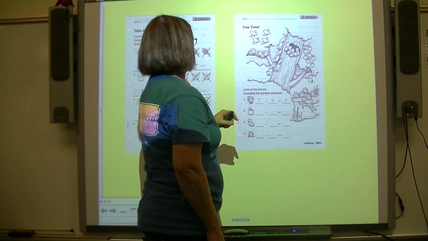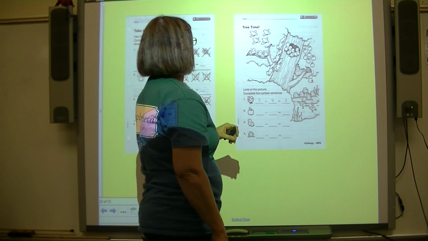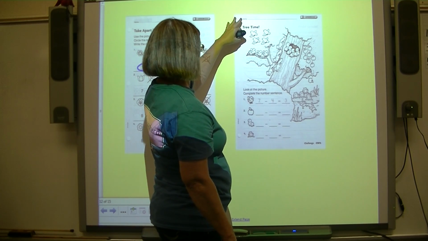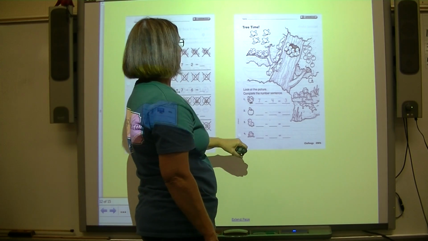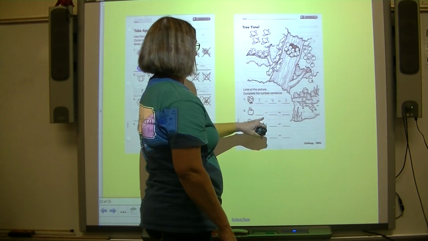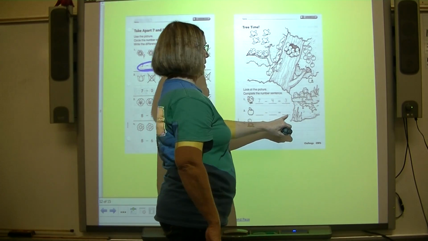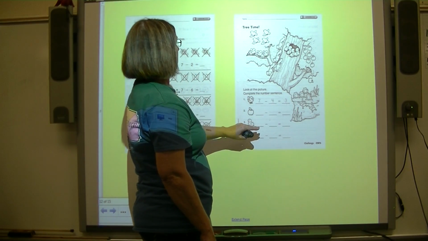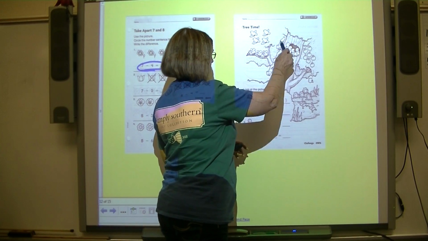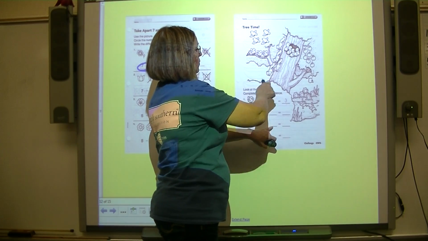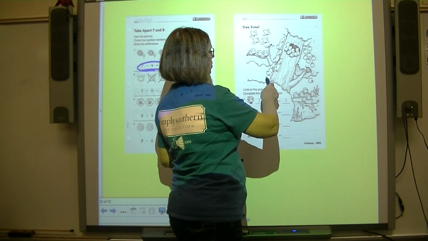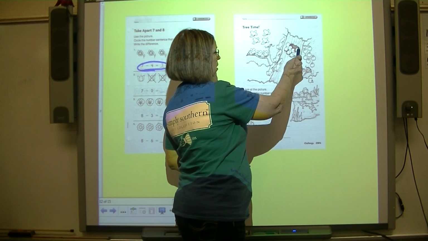Now, let's see. This says, complete the number sentence. There were 7 birds. Let me find the birds. 4 of them flew away. How many are left? There were how many apples? Count all the apples. And then 1 apple fell. So count how many are left. There were some squirrels. Count all the squirrels. And then count how many were running down the tree. And then count how many are left. Oh, here's some more squirrels. There's a lot of squirrels. These are the ones that are leaving, and these are not going anywhere.